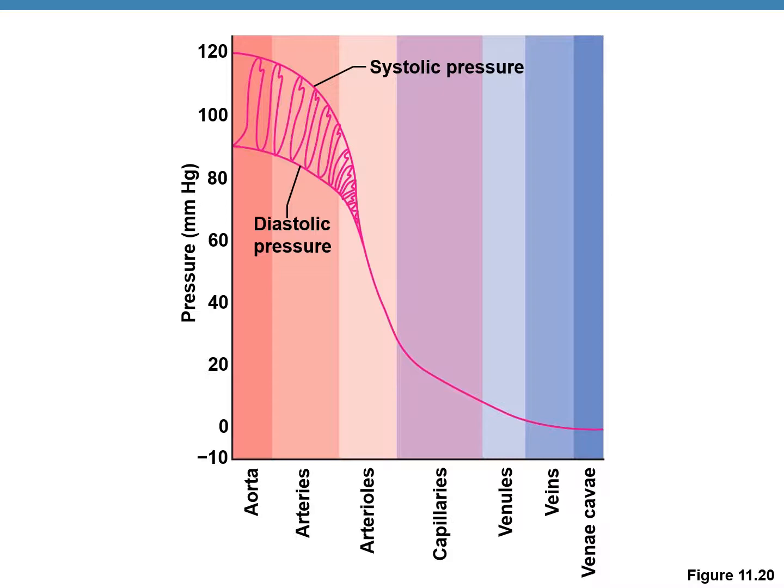That means the pressure inside the aorta is highest. You can see it on the y-axis. It is highest, both systolic and diastolic pressure, because this blood vessel is very close to the heart. As the distance of the blood vessel is increasing from the heart, the pressure goes down. You can see the pressure is lowest in the vena cava.